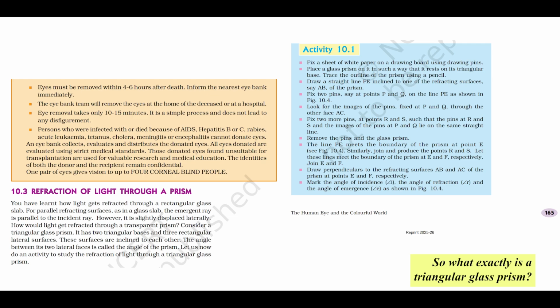So what exactly is a triangular glass prism? Well, the name gives it away. It's usually a transparent solid made of glass with 2 triangular bases and 3 rectangular lateral surfaces. These rectangular surfaces aren't parallel, they're inclined at an angle to each other. And the angle between 2 of these faces, the ones light usually enters and leaves through, is called the angle of the prism. This angle is key to how it bends light. So the non-parallel sides are the important bit. That's the crucial difference from a slab.